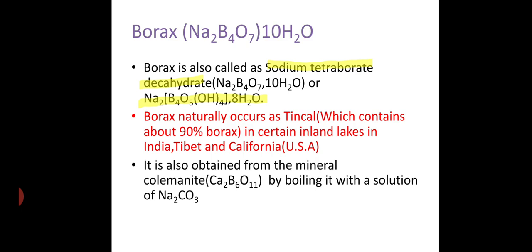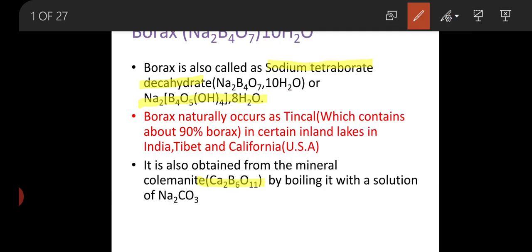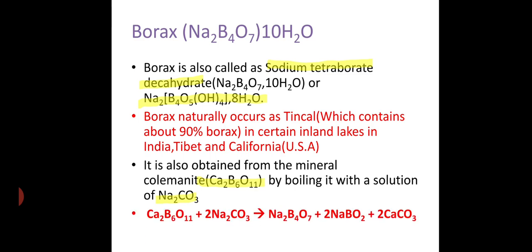From the minerals, that is colemanite, with formula Ca2B6O11, which is boiled with sodium carbonate. After boiling this compound with sodium carbonate, it gives the corresponding Na2B4O7 compound, which is known as borax, and also forms a byproduct, calcium carbonate. This is the general account of borax.